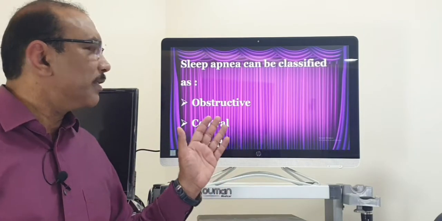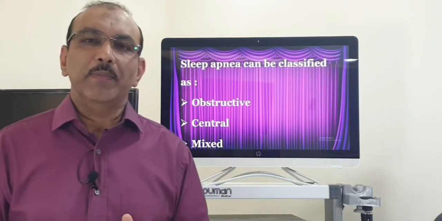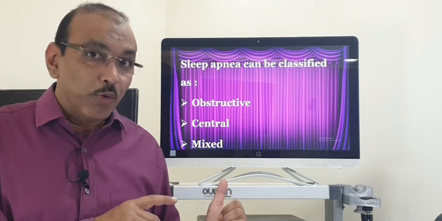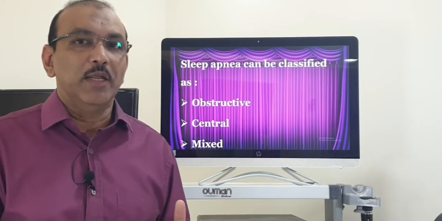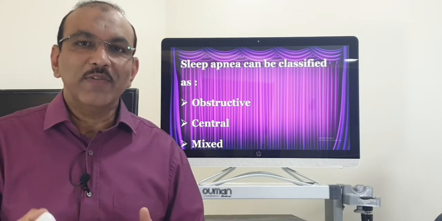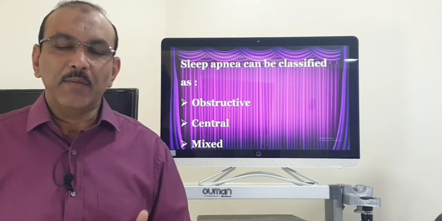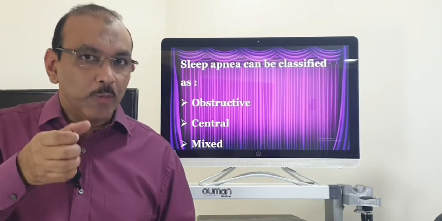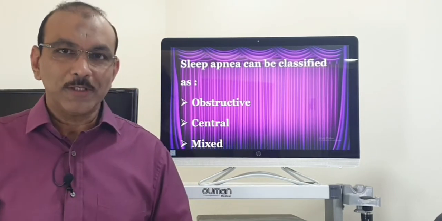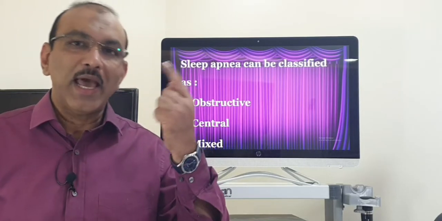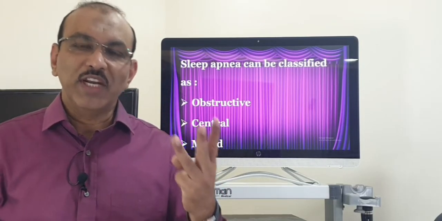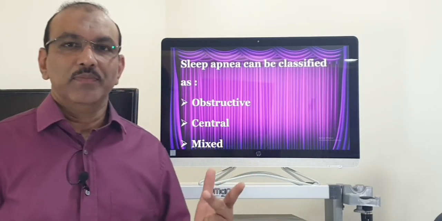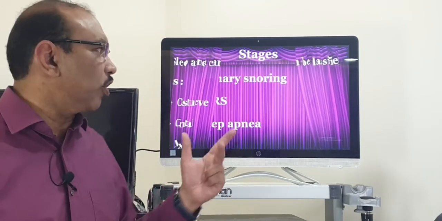Now when you talk about sleep apnea, let us classify it. What we have spoken so far was the severity of sleep apnea. Now we are going to classify as per the cause. The cause can be central, which is in the brain, or peripheral because of an obstruction, so we call it obstructive, or it can be mixed, central and obstructive. So you have 3 types: central, obstructive and mixed. This is the classification as per the cause.